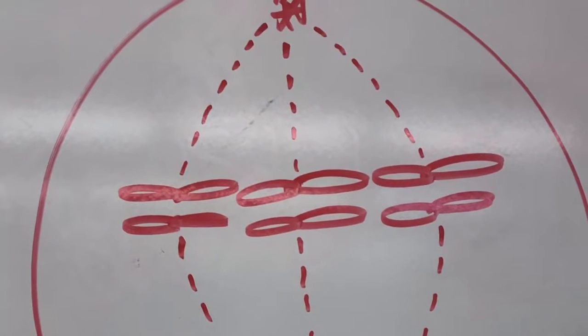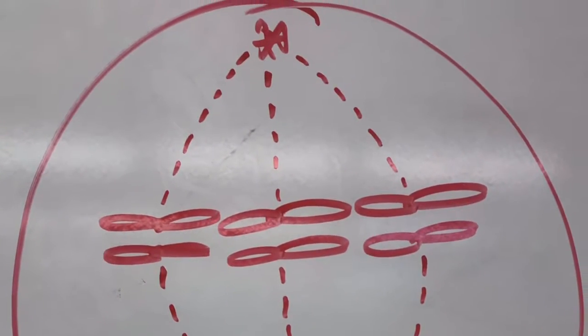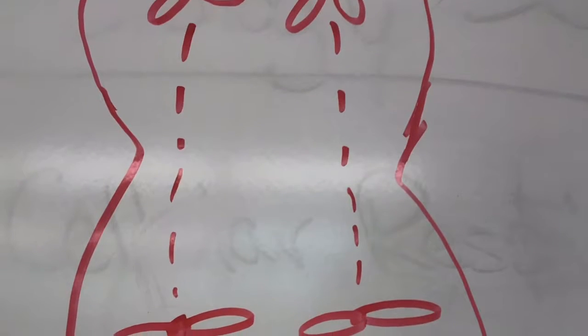The next step of mitosis is metaphase. This is where the centromeres are duplicated and the chromosomes line up along the middle of the cell. The fourth stage of mitosis is anaphase. This is where the chromosomes separate and move along the spindle fibers to opposite ends of the cell.